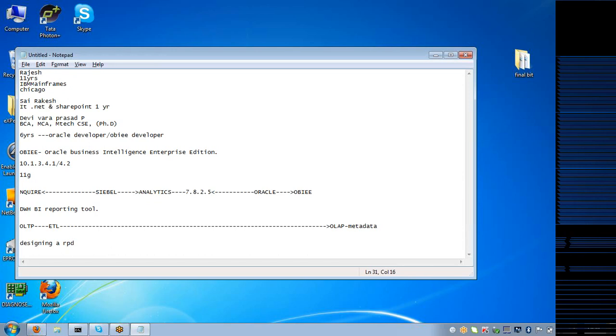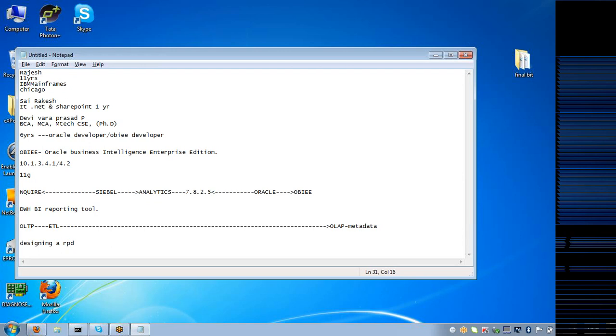I told you that my target is metadata, so I will be analyzing my metadata in the OLAP database. If I want to analyze my metadata, I should be able to store it somewhere. So the repository is a structure which holds the metadata and allows us to analyze the data.